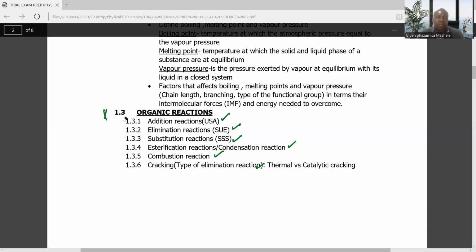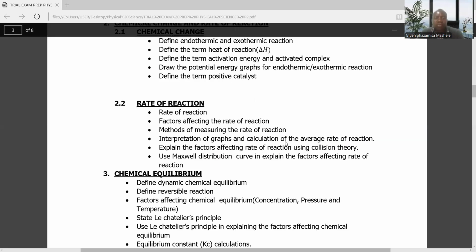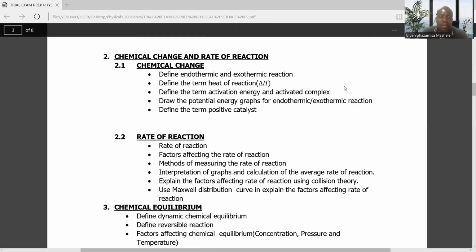Now, in the next part, we'll also do chemical change: endothermic and exothermic reactions, the heat of reactions, which is the energy absorbed or released in a chemical reaction, and also the activation energy and the activated complex.